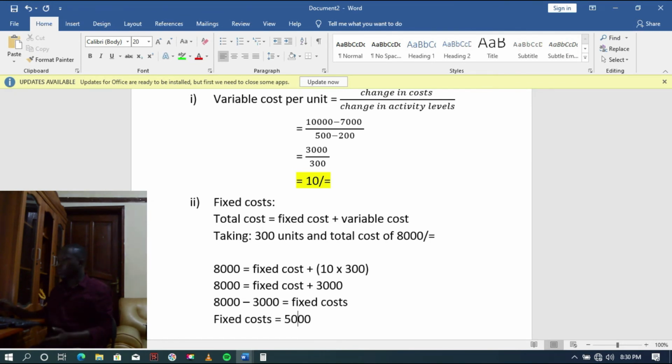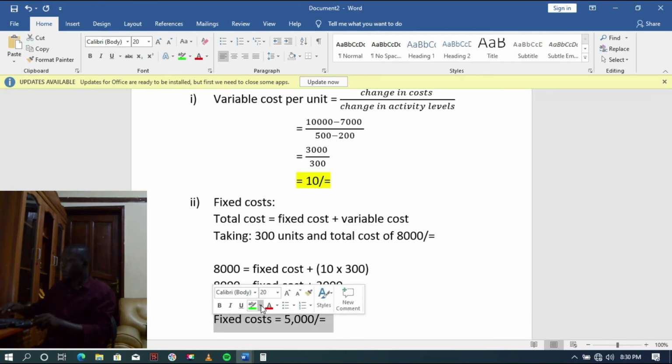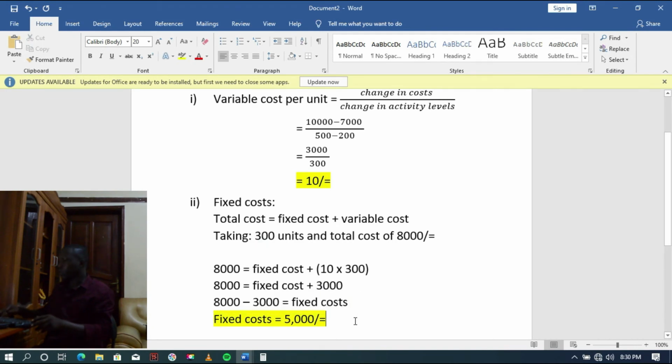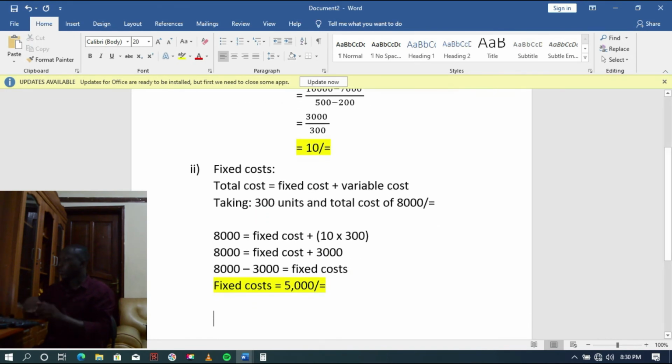Now the variable cost is 10 shillings per unit, but we are producing 300 units, so 10 times 300. If you produce 300 units, how much will be the total variable cost? So here we go, 8,000 equals fixed costs